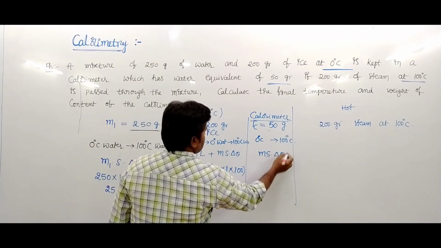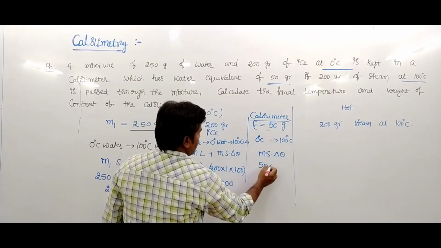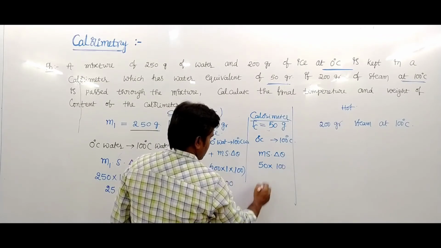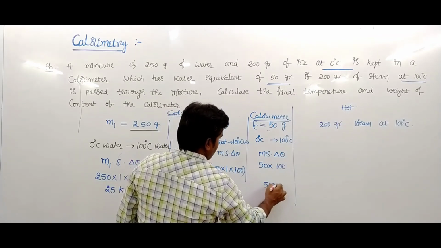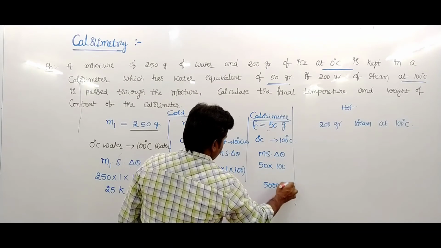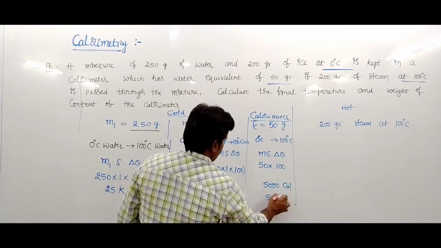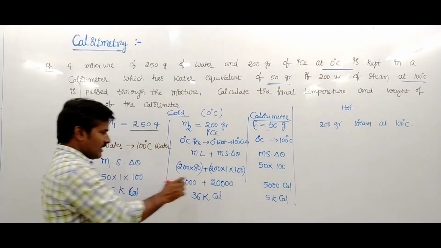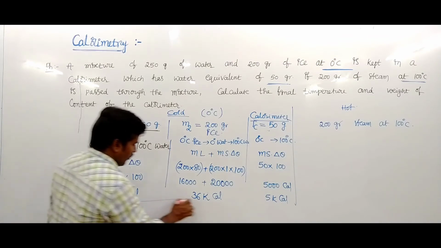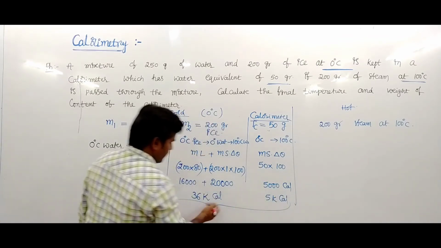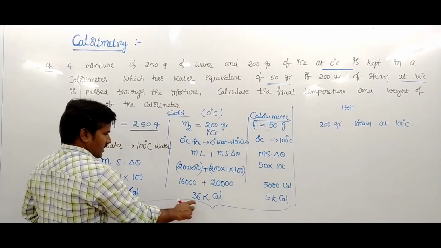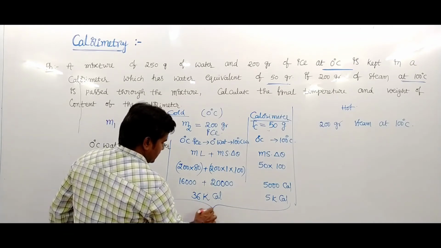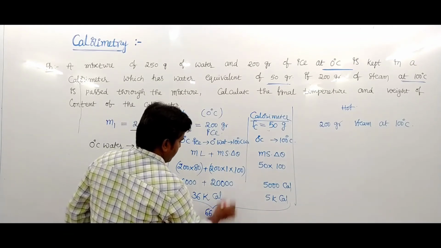Mass m is 50, temperature change is 100. This is 5,000 calorie, its value 5 kilocalorie. The total heat gained by the cold body, the total heat, is 66 kilocalorie.